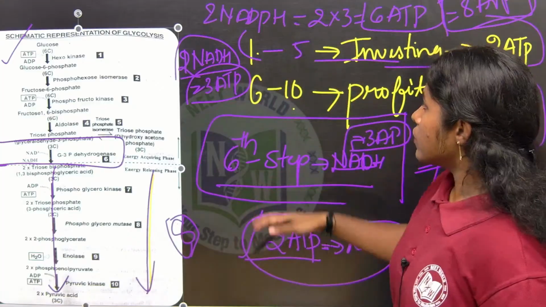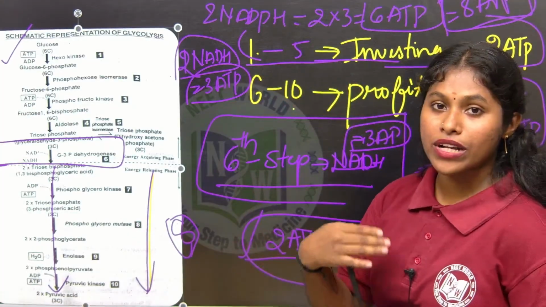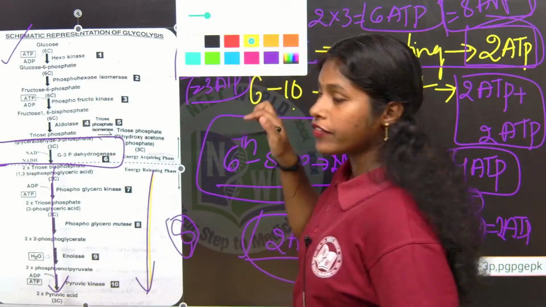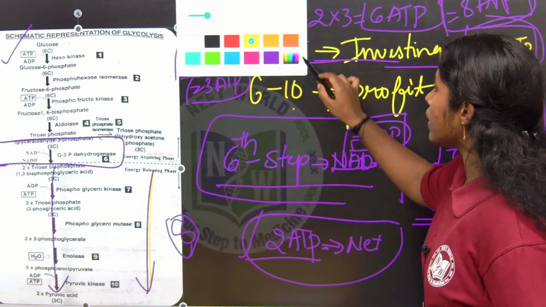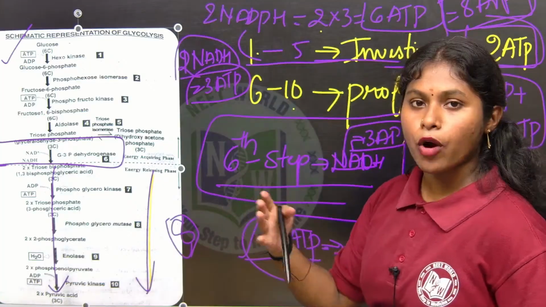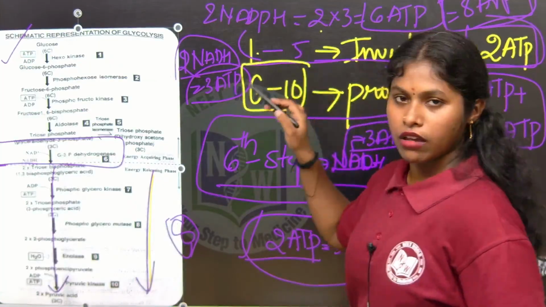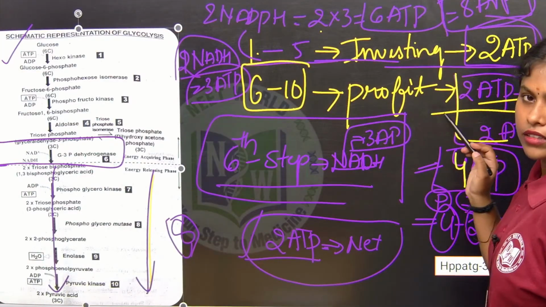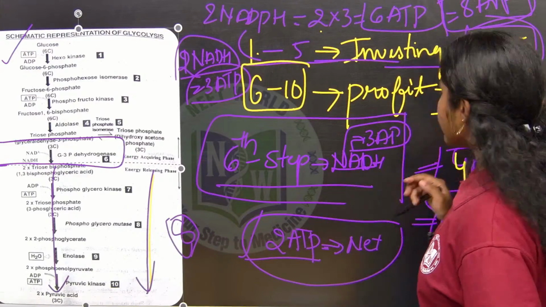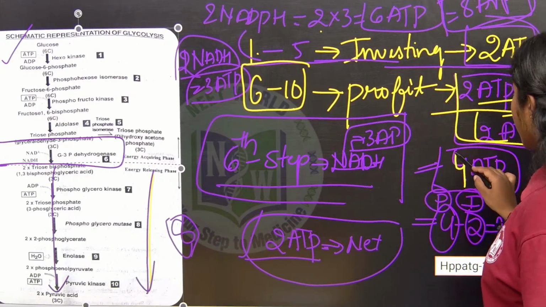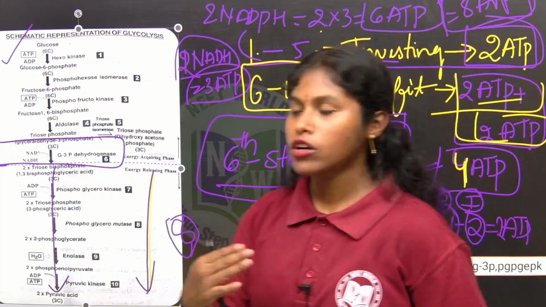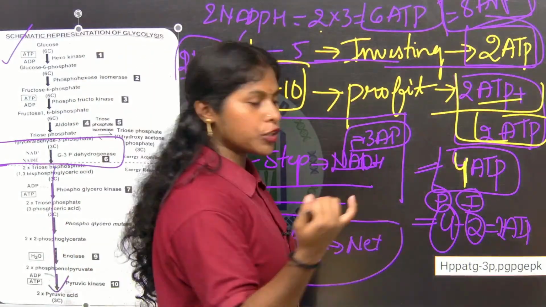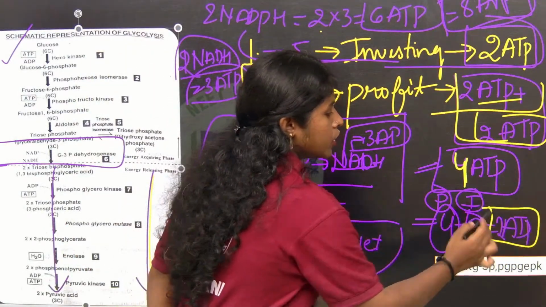In this, the first 1 to 5 steps are the investing phase, where we invest 2 ATPs. The profit phase starts from steps 6 to 10. In the profit phase we got 4 ATPs: glyceraldehyde 3-phosphate 2 ATPs and DHAP 2 ATPs, total 4 ATPs. Out of 4 ATPs we take out the 2 invested ATPs. Here 2 ATPs remained.